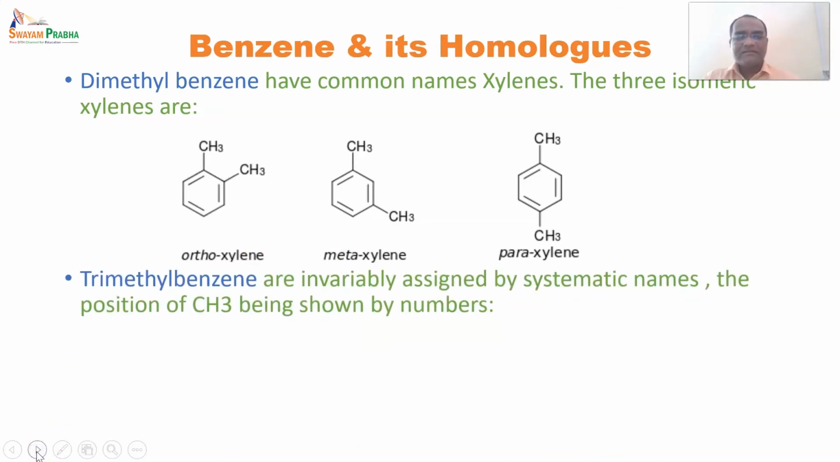After that, the next class, that is trimethyl benzene. The name itself indicates that there are 3 methyl groups on the benzene at different locations. Trimethyl benzenes are invariably assigned systematic names, the position of CH3 being shown by numbers. As in the case of xylenes, which have common names, in the case of trimethyl benzene they are assigned systematic names with the position of the groups indicated.